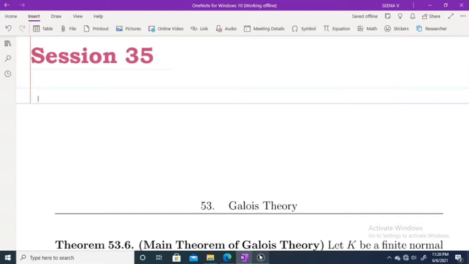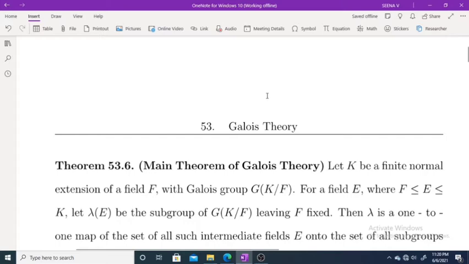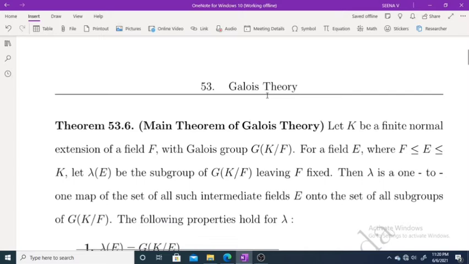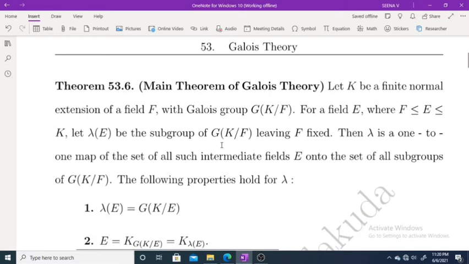Hi, good morning. Today we are going to prove our main theorem of Galois theory. Once again, I am repeating the statement of the theorem. Let K be a finite normal extension of a field F with Galois group G of K over F. For a field E where F is a subfield of E is a subfield of K, let lambda E be the subgroup of G of K over F leaving E fixed.